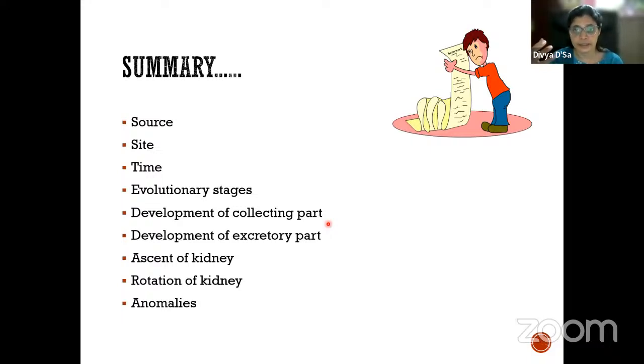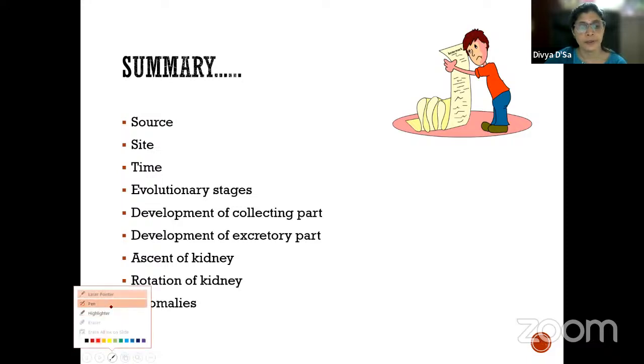Then by the end of the 4th week we see the mesonephros, and by the beginning of the 3rd month we have the metanephric kidney. So you have to talk about that. The collecting part is derived from the ureteric bud.